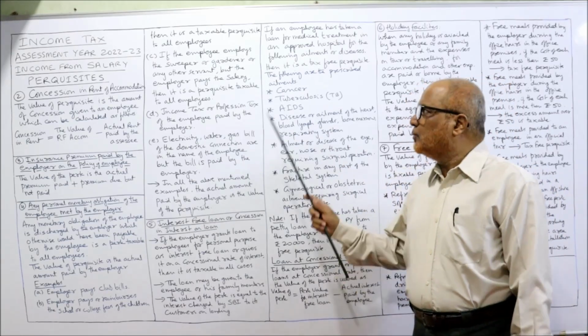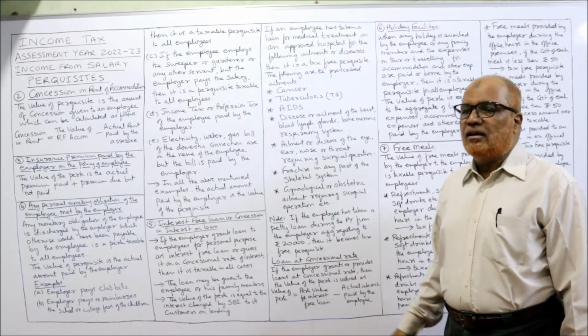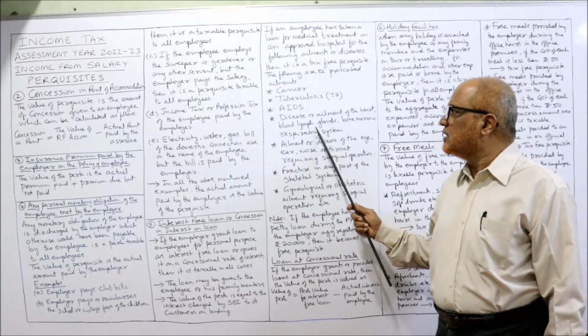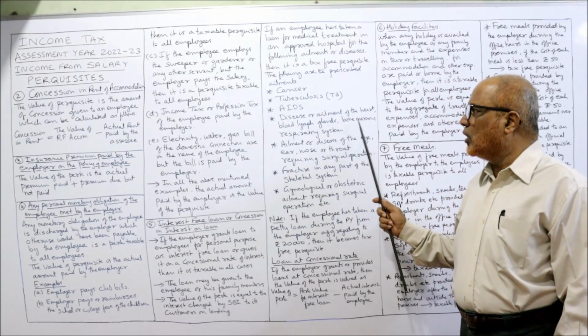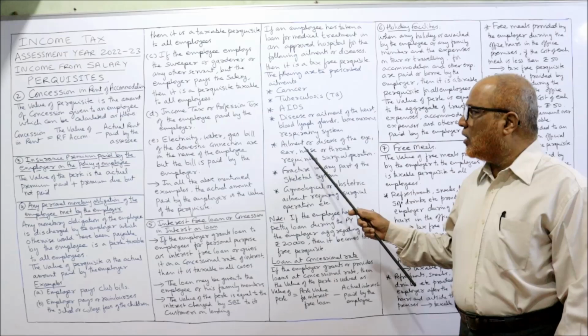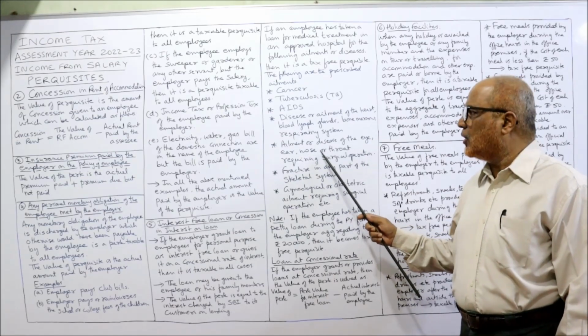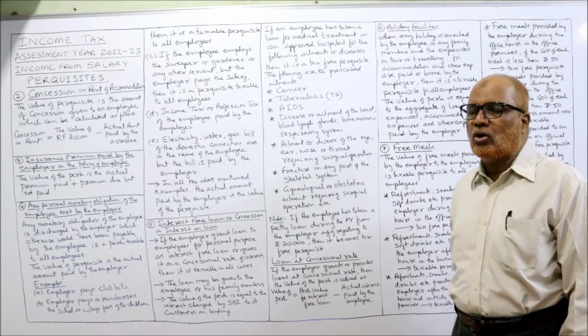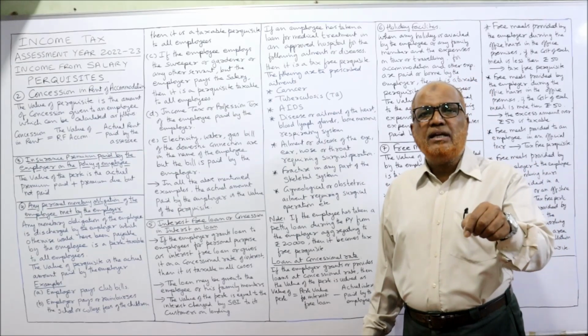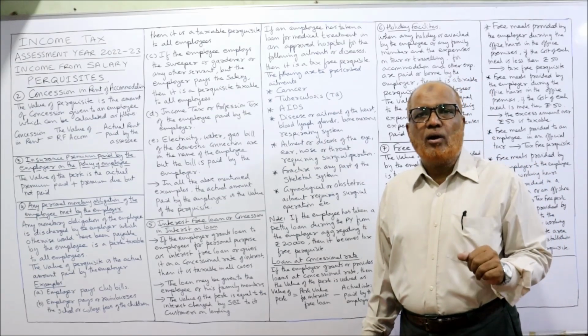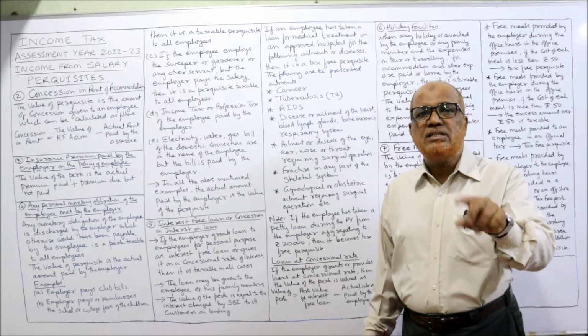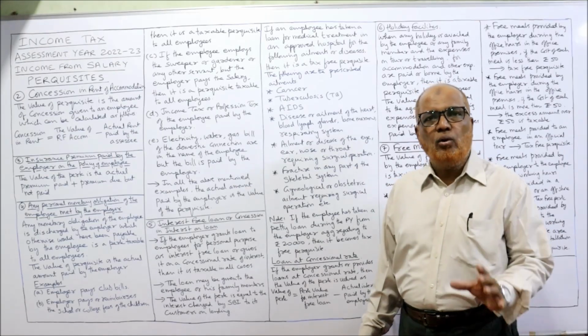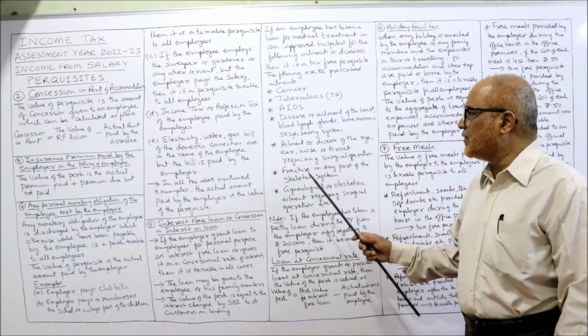Cancer, tuberculosis, AIDS, diseases or ailments of the heart or blood, lymph glands, bone marrow, respiratory system, or ailment or disease of the eye, ear, nose or throat requiring surgical operation. Small petty ailments are not allowed, only those requiring surgical operations, then the loan taken will be tax-free.